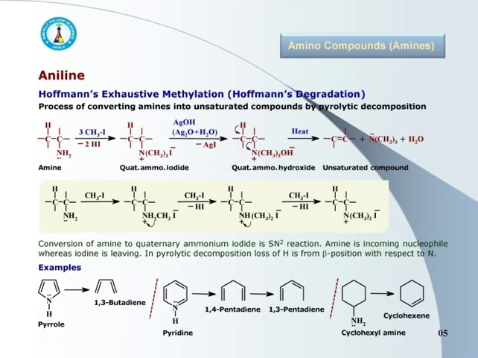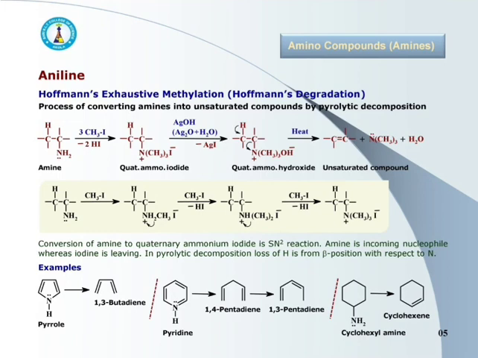Now, see the examples of Hofmann exhaustive methylation. Because of Hofmann's exhaustive methylation, pyrrole gets converted to 1,3-butadiene.